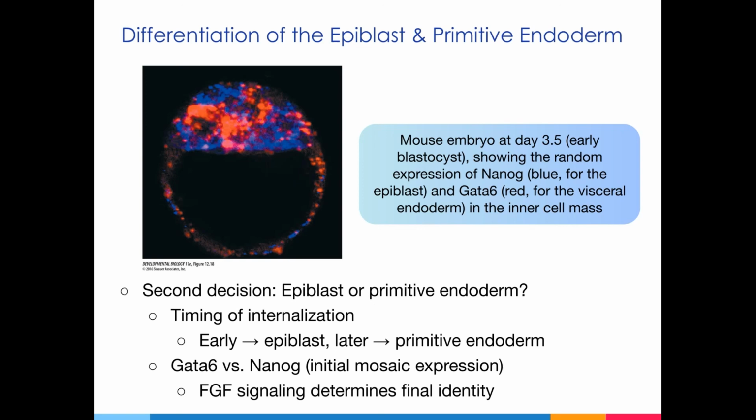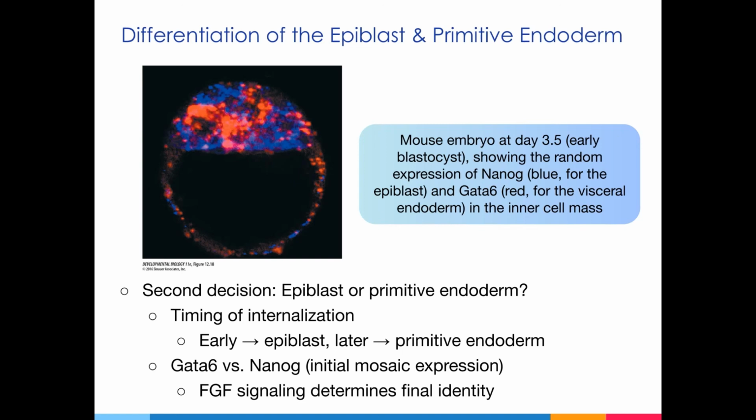The separation of these two tissues involves a differential expression of the transcription factors NANOG and GATA6. Initially, the blastomeres of the ICM appear, as you see here, as a mosaic, with both GATA6 positive and NANOG positive cells that are intermixed.